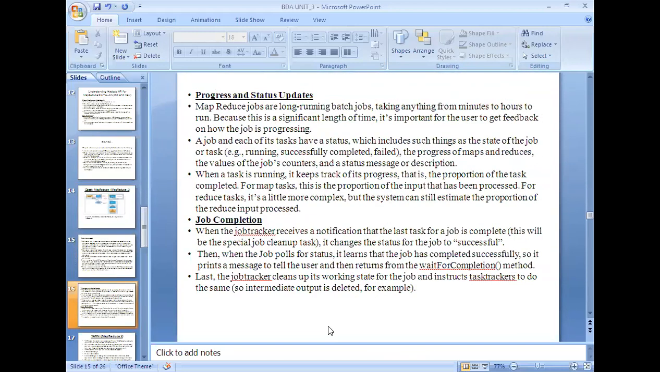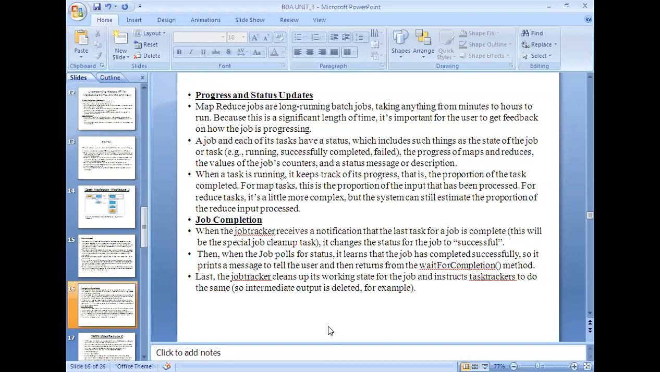Now let us see the progress. How do you know the progress and status updates? Because it is batch processing. MapReduce jobs are long-running batch processing jobs. It may take minutes to hours for the execution to complete. Meanwhile, you might have a doubt whether your process is running properly or whether there are any issues. So how do you clear those doubts? By knowing the status or progress of your running application.